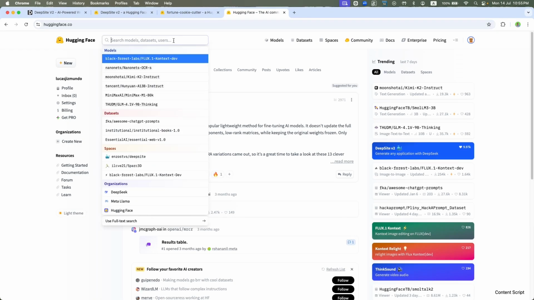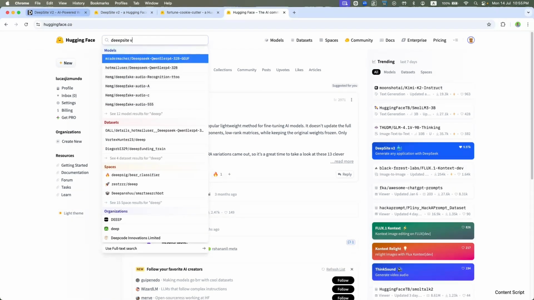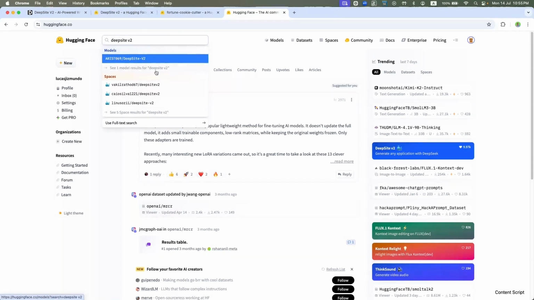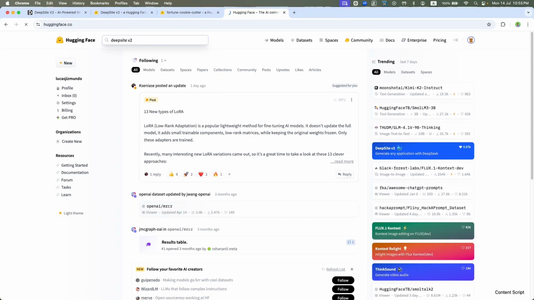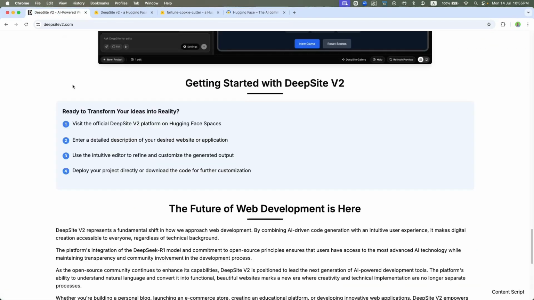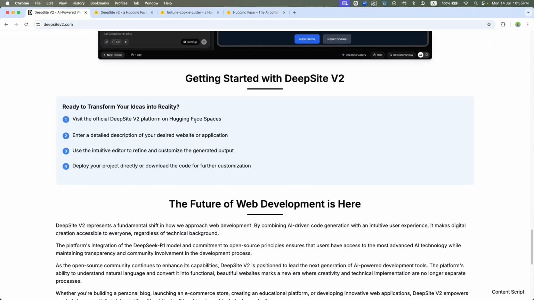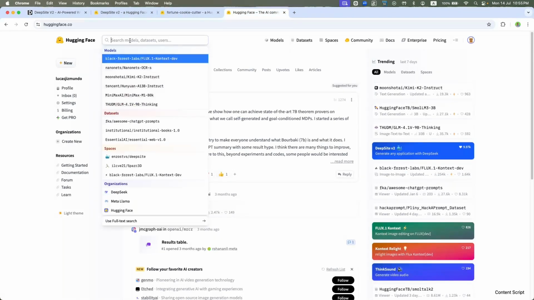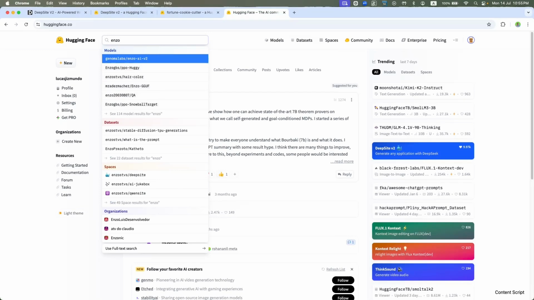And you can just search here, DeepSeek V2. There you go. Sorry, let me search again. What I did, I think, was I searched for Enzo. There you go. And oh, it's a space. Okay.